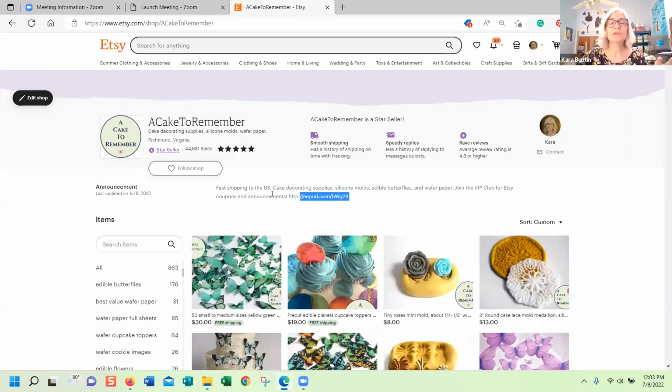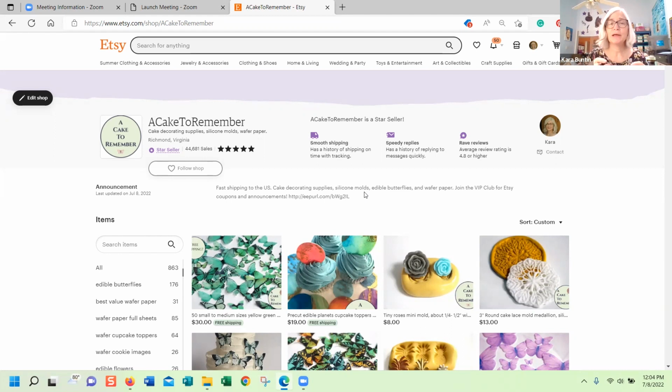Basically, you want to keep this short. Just put a basic message. This is for things that rotate, like if you're having a sale or if you want people to know about a discount that's coming up. You can put it in your announcement, but honestly, they might not see it. I'm going to say that again, they might not see it. So what I do is I just put a basic announcement: here's where to sign up for my email list, and fast shipping to the US. I say what I sell, that's it.